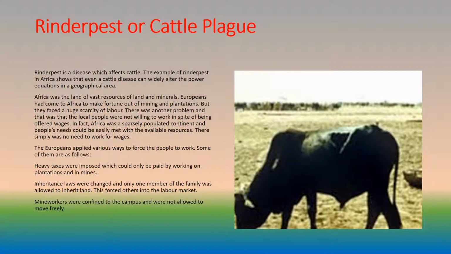Heavy taxes were imposed which could only be paid by working on plantations and in mines. Inheritance laws were changed and only one member of the family was allowed to inherit land. This forced others into the labor market. Mine workers were confined to the campus and were not allowed to move freely.